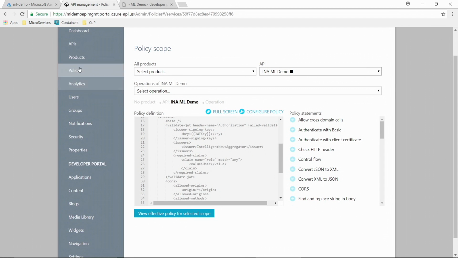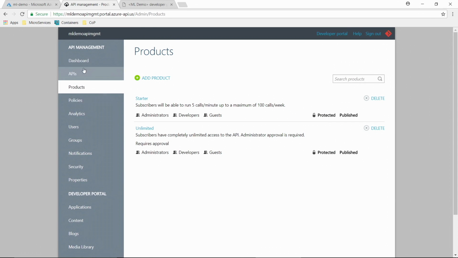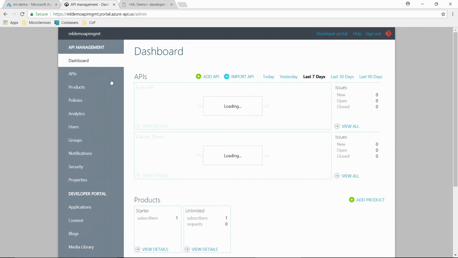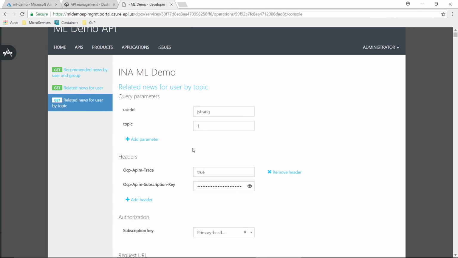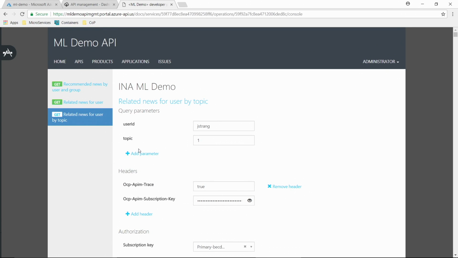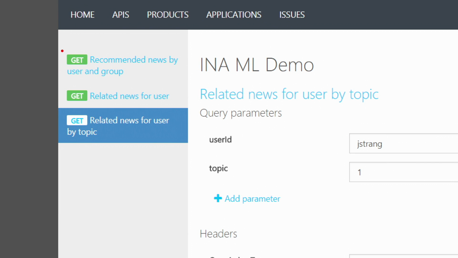So you have policies, and as you said, Steve, this is the dashboard. It gives me information about how many APIs are being called and what the most popular method is. I get a lot of information about that. And then if I go over to the developer portal, these are the three methods here that, Steve, we should talk about in a moment.